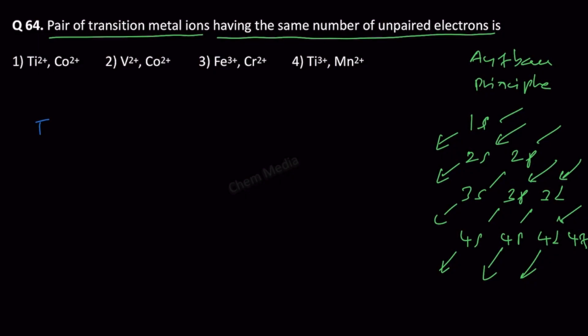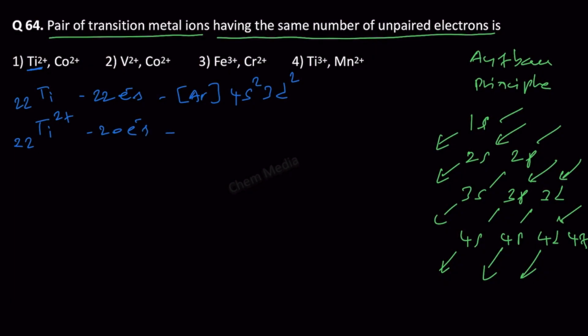Titanium 2 plus. Atomic number of titanium is 22. So for neutral element we will have 22 electrons. Therefore the electronic configuration is argon, that will have 18 electrons. I am just writing it together, a shortened notation, and then 4s2 and then 3d2. However, here it is mentioned as titanium 2 plus. That means now we have only 20 electrons. So where will the electrons be removed?